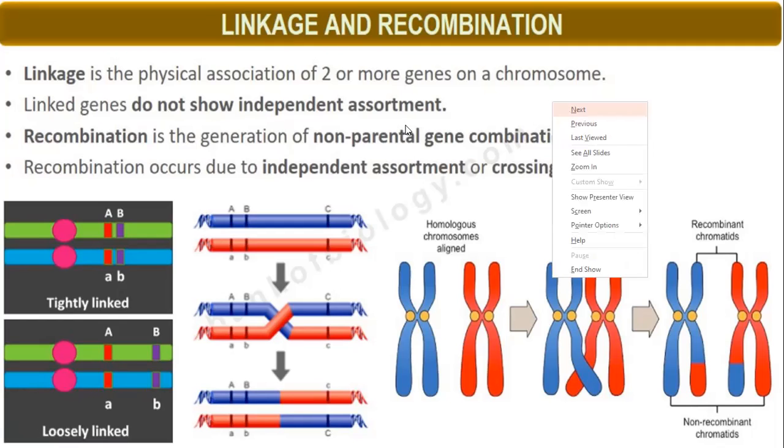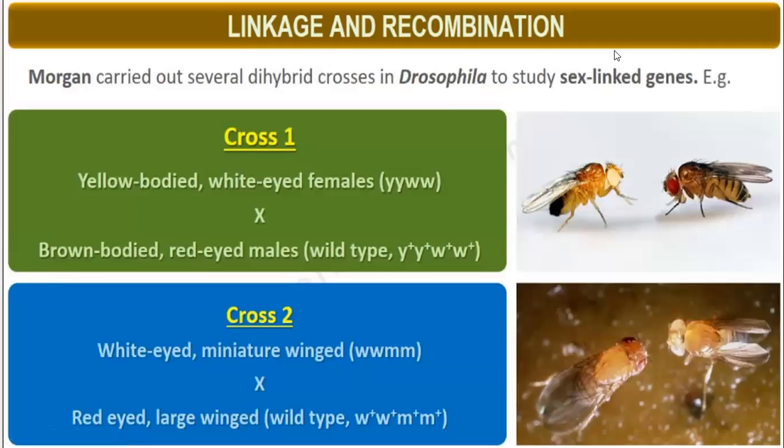Next, this experiment was conducted on linkage and recombination by one scientist, T.H. Morgan. He carried out several dihybrid crosses. Dihybrid means when we consider two characters. Here, one is yellow body color and the other is eye color. So two characters, therefore dihybrid cross.